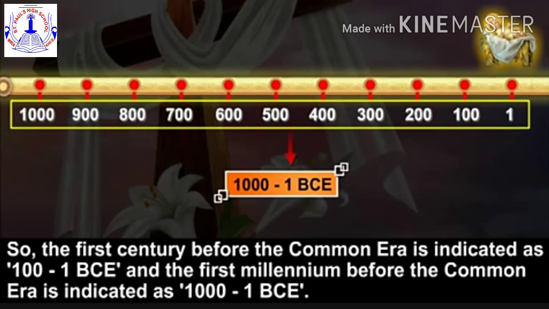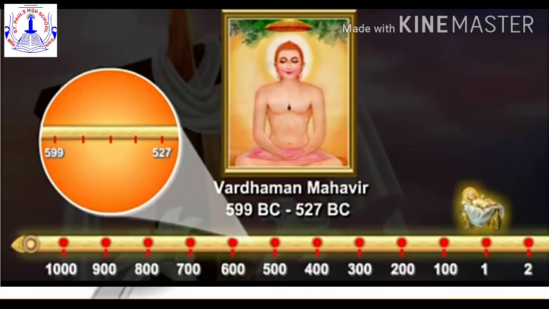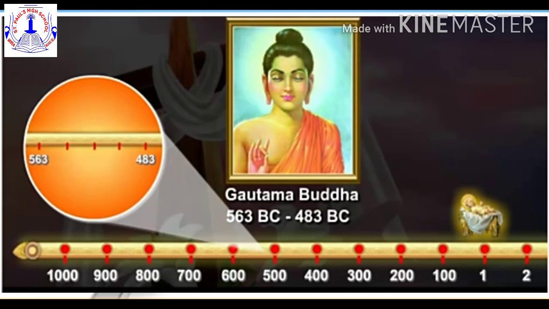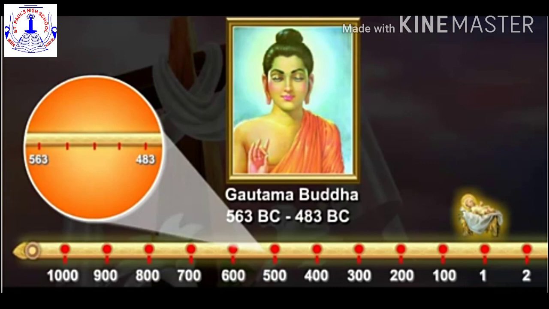Clear everyone, children? Now let's look at some examples of this method of indicating time before the Common or Christian era. The lifetime of Vardhaman Mahavir is written as 599 BC to 527 BC. The lifetime of Gautam Buddha is written as 563 BC to 483 BC.